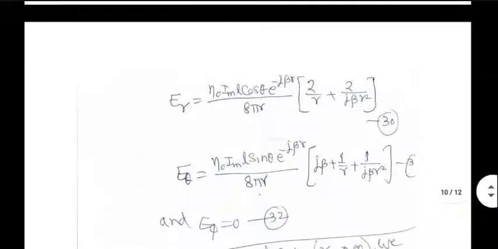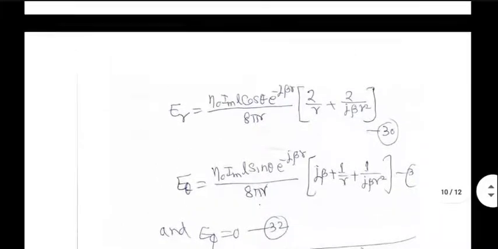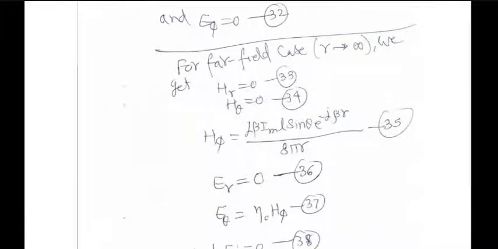And similarly, E_r will have 1 upon r square and 1 upon r cube terms, as it was for the Hertzian dipole. E theta will have 1 upon r, 1 upon r square, and 1 upon r cube terms, and E phi will be 0. Now for far field, obviously E_r would go to 0 because there is no 1 upon r component there. Note that there is a 1 upon r component outside the bracket. You take that in, so you will see only 1 upon r square and 1 upon r cube terms in E_r. So for far field, H phi and E theta would be the only ones surviving.